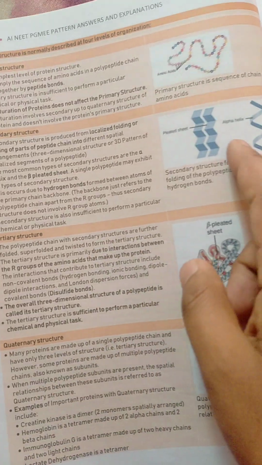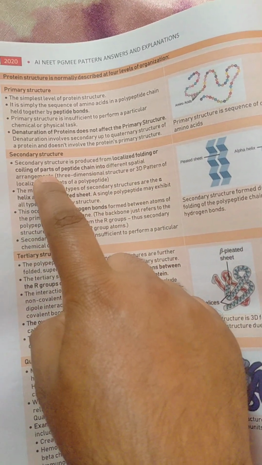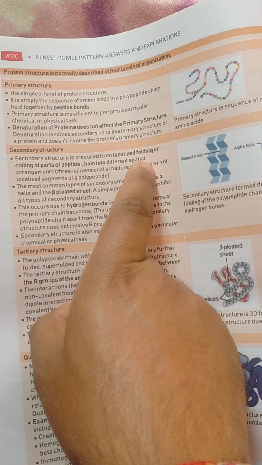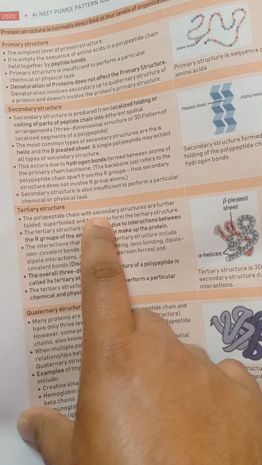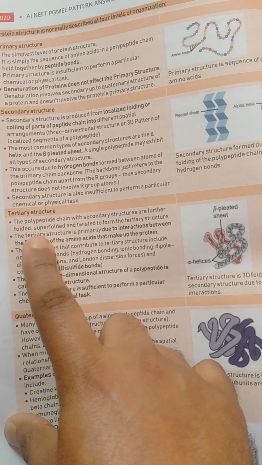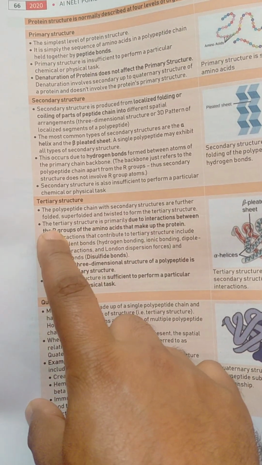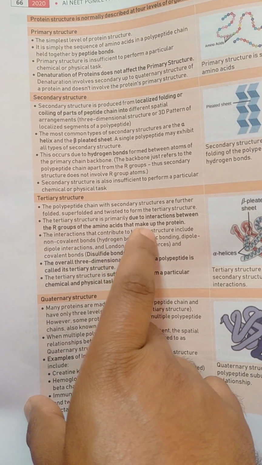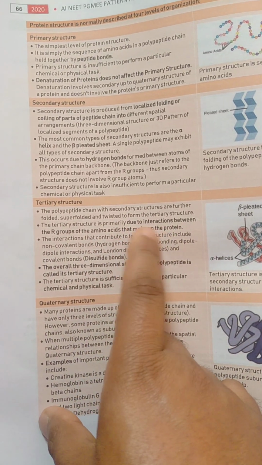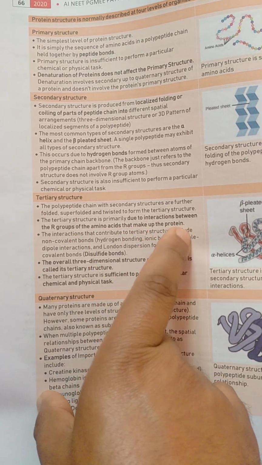So if a secondary structure is formed by localized folding or coiling of parts of the polypeptide chain in different spatial arrangements, that is secondary. And if the polypeptide chains which are in secondary structure are further folded, superfolded, twisted to form tertiary structures. The tertiary structure is primarily due to interaction between the R groups of the amino acids that make up the protein.